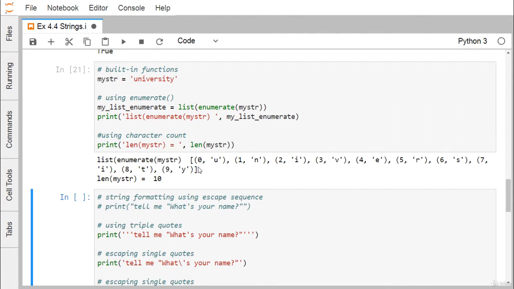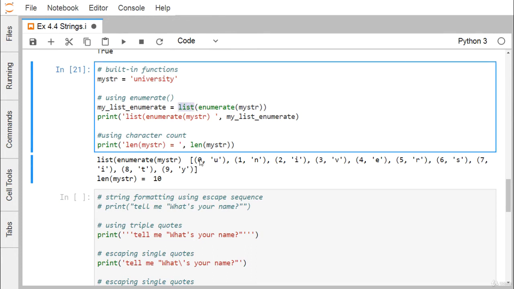So here you see we are forming a list, because we are just converting it to a list, and the members are nothing but tuples, because they are separated by commas and enclosed within parentheses. So they are simple tuples, and we get a list of tuples here. The length of mystr will be 10 accordingly. And here we have used the enumerate method.